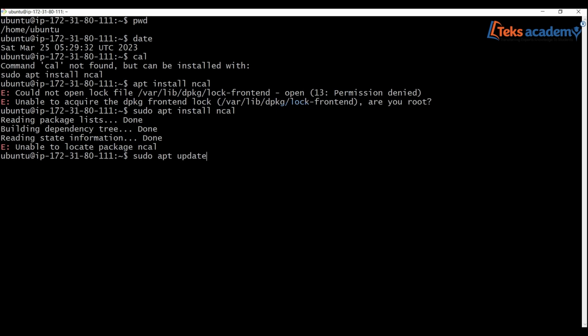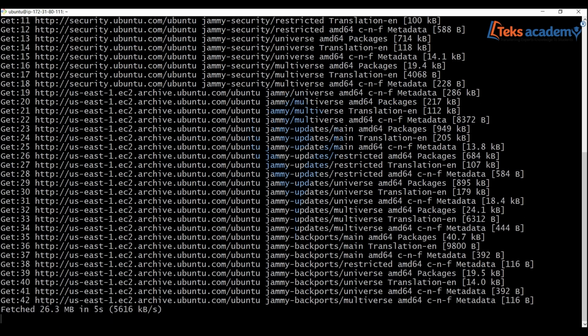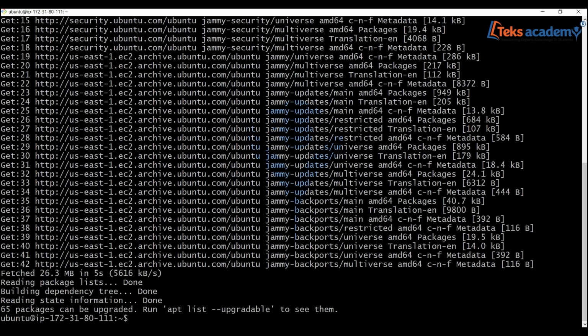Apt update is going to update the repository. The repository contains the list of packages that are available for Linux, that is the Ubuntu operating system. It is going to get all those packages and store them, and these packages can then be installed or updated.